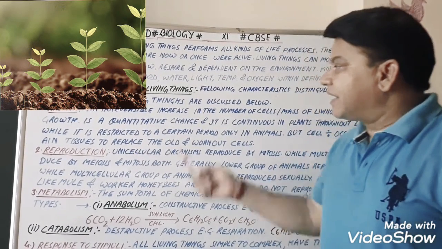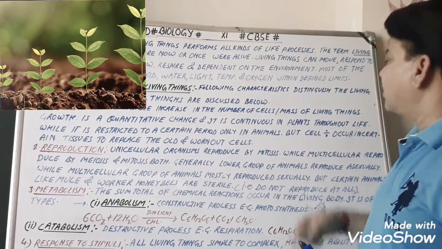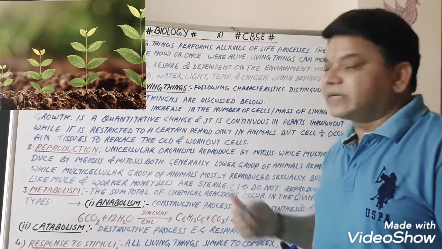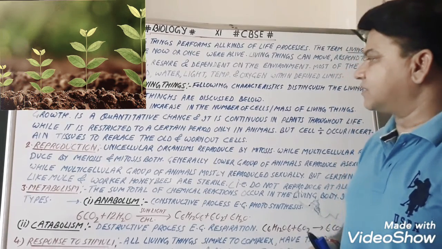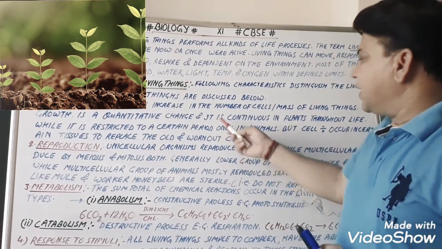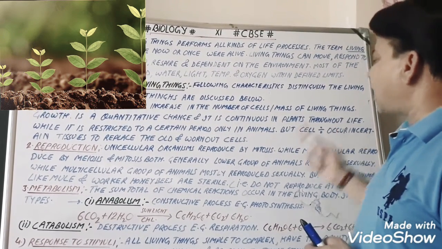Growth is an irreversible increase in the number of cells or mass of living things. Growth is a quantitative change. It means the quantity increases, the weight of a person or any individual increases. It is continuous in plants throughout life.